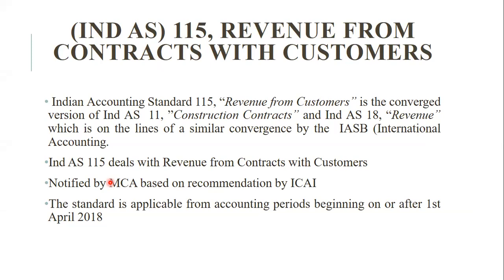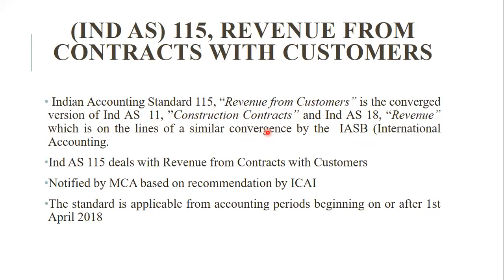So Indian Accounting Standard 115, revenue from contracts with customers, is the converged version of Indian Accounting Standard 11, that is construction contracts, and Indian Accounting Standard 18, that is revenue. These two standards merged and a new accounting standard was introduced, that is revenue from contracts with customers, which is on the lines of similar coverage by the IFRS, the International Financial Reporting Standard.